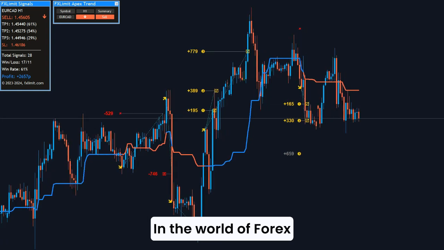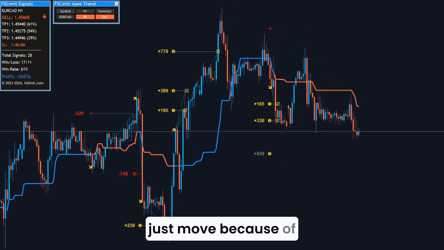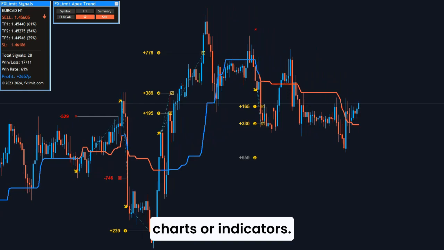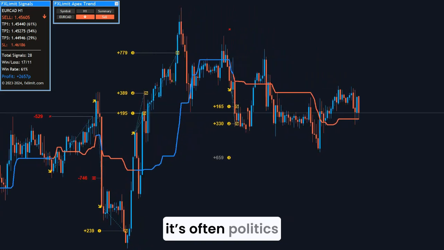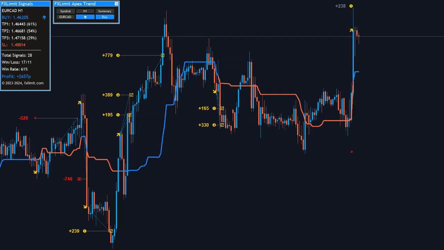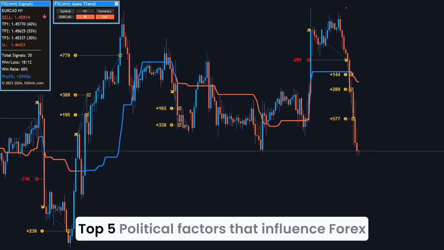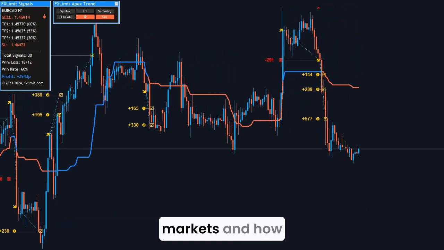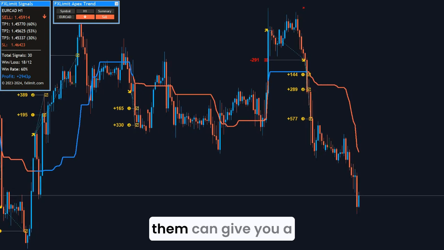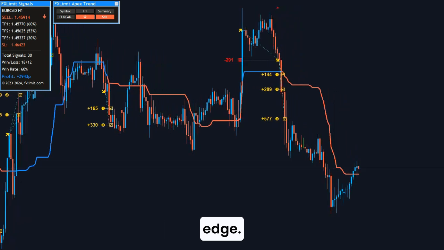In the world of Forex trading, prices don't just move because of charts or indicators. Behind the scenes, it's often politics pulling the strings. Today on FX Limit, we're diving into the top 5 political factors that influence Forex markets and how staying aware of them can give you a serious trading edge.